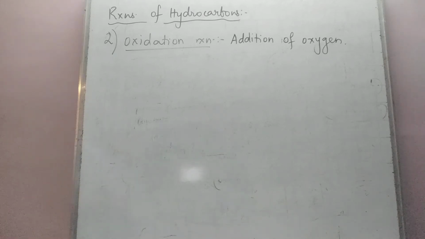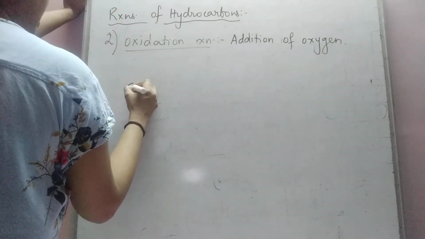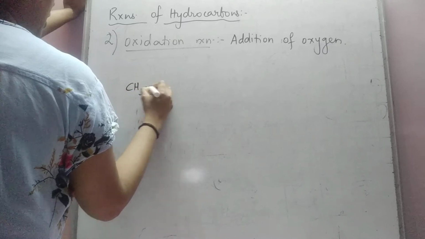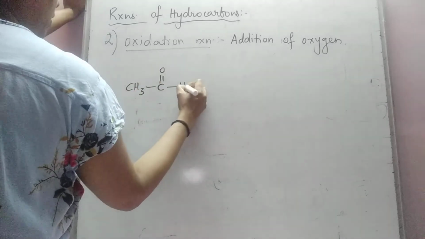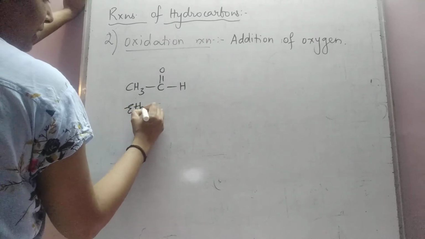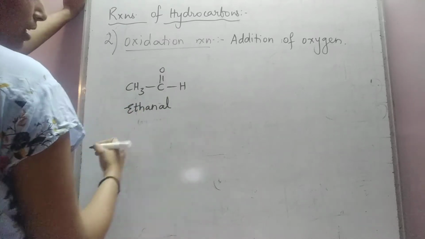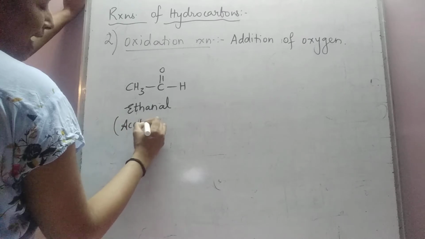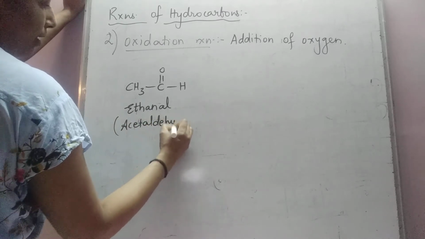I'll take up an example of this compound. Its IUPAC name is ethanal, or it is commonly called acetaldehyde. It is a liquid.